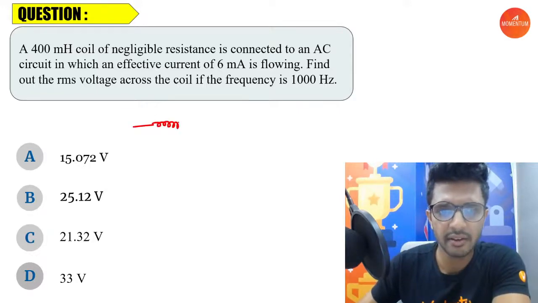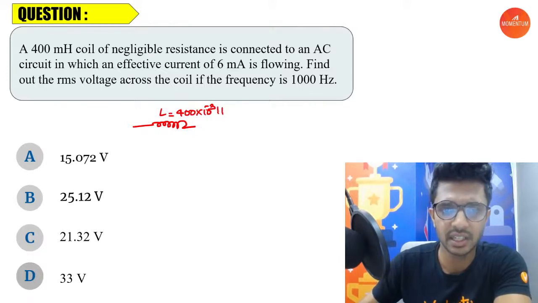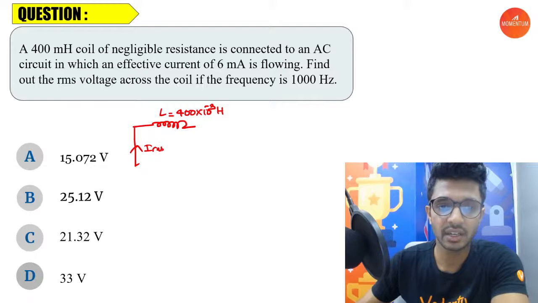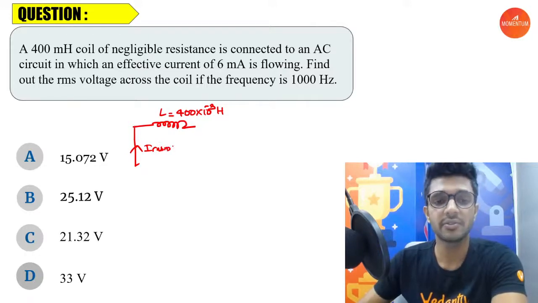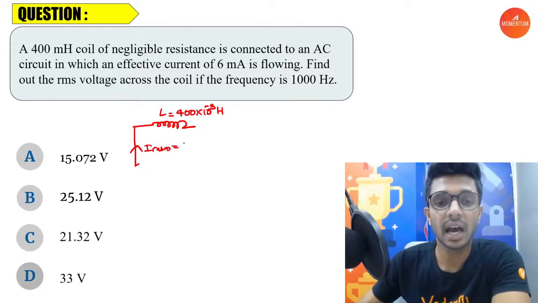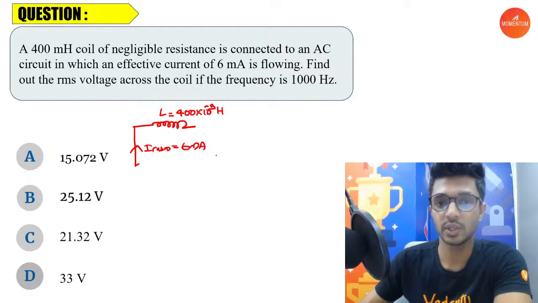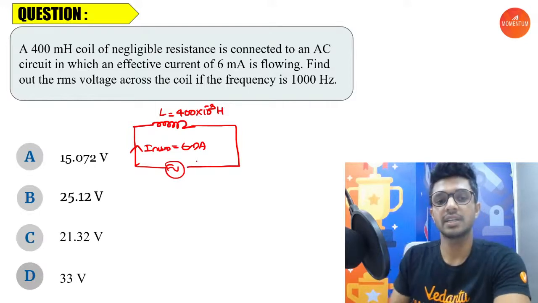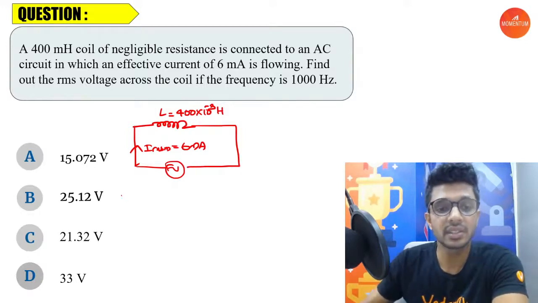Here we have an inductor coil of L value 400 into 10 power minus 3, because millihenry is given. Through this flows an RMS current, because whenever a current is defined, it will be the RMS value of the current. So it is 6 milliampere, and we are providing an alternating voltage to this circuit. The question is, what is the value of the RMS voltage?